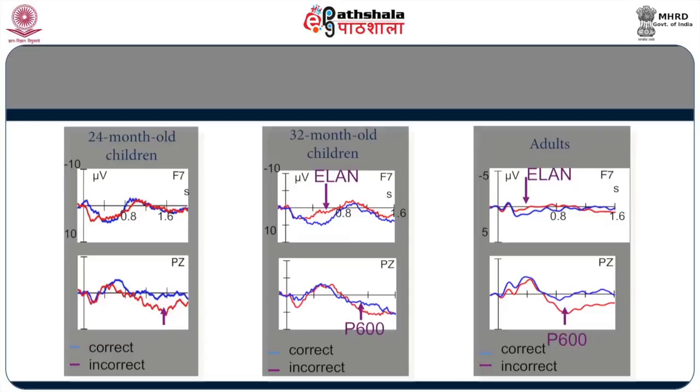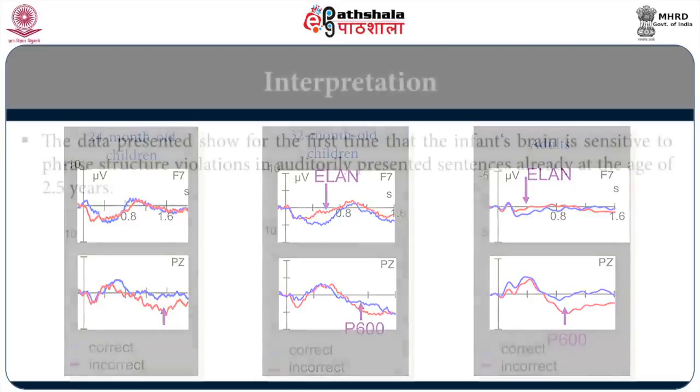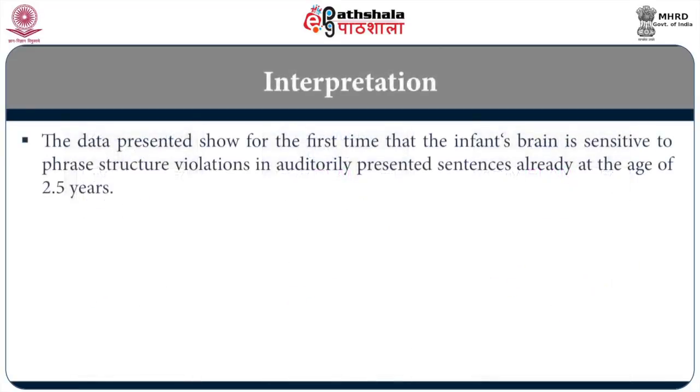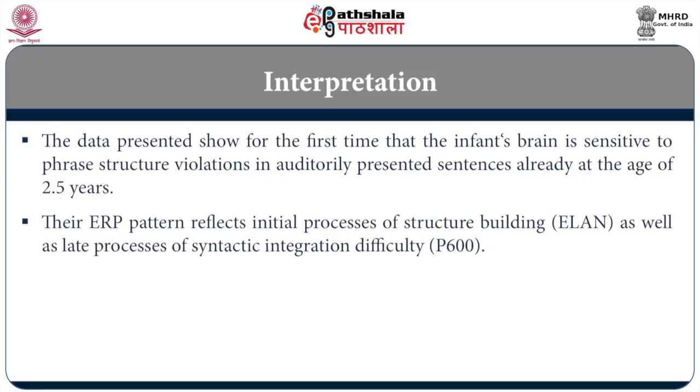You study this carefully, and what the researchers are saying is infant's brain is also sensitive to phrase structure violations in auditorily presented sentences at a very early age of 2.5 years. Their ERP pattern reflects initial process of structure building, that is, it throws up ELAN initially, as well as late processes of syntactic integration difficulties.